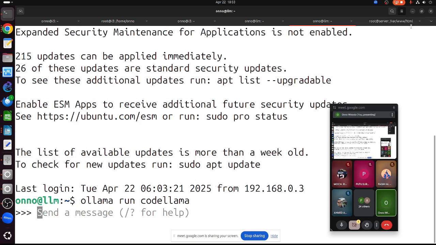The prompt is not necessarily sent through the web interface. The prompt can be sent through the command line like this. So we need to run Ollama first. See this? The model I'm using is Code Llama, which is basically a model for coding, for writing scripts, and then I can send the prompt here.